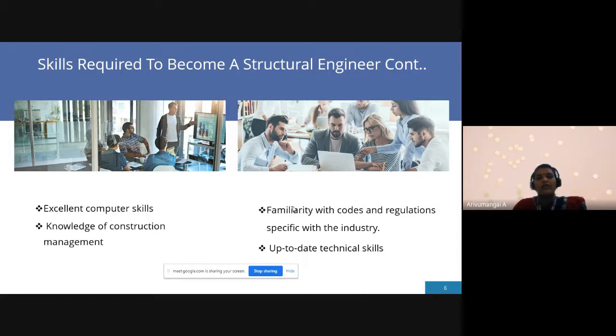And next one is excellent computer skill. One of the computer skills is Excel. Using Excel, we have to design the building.